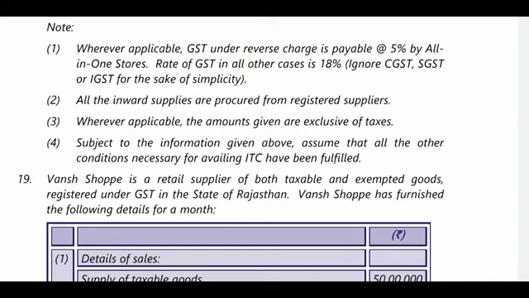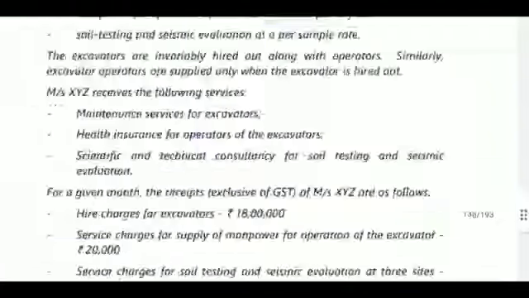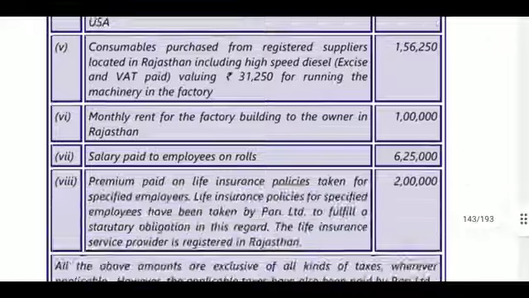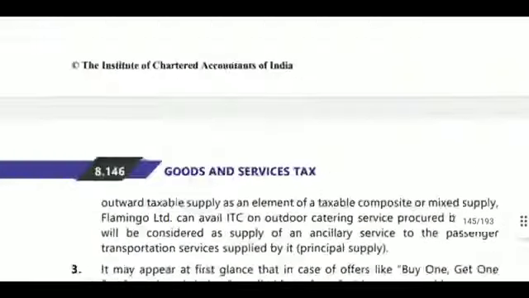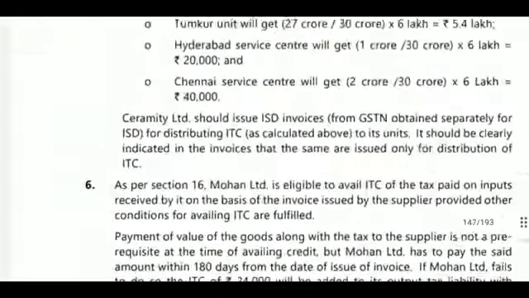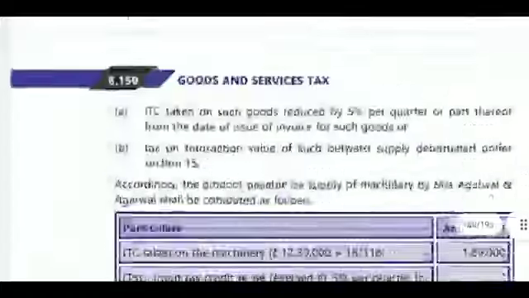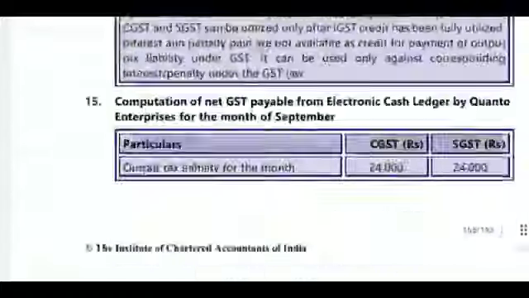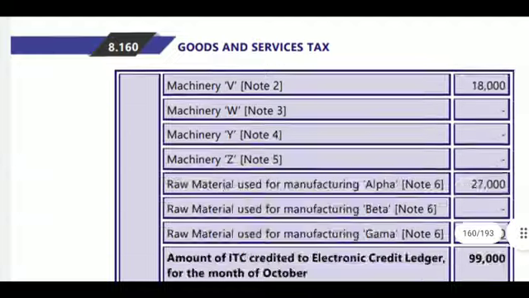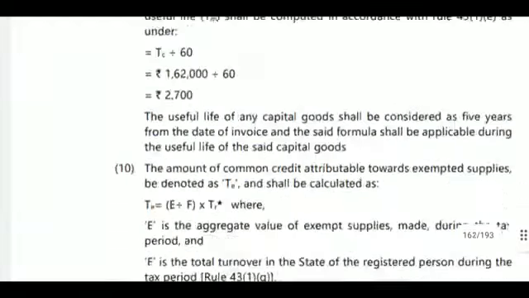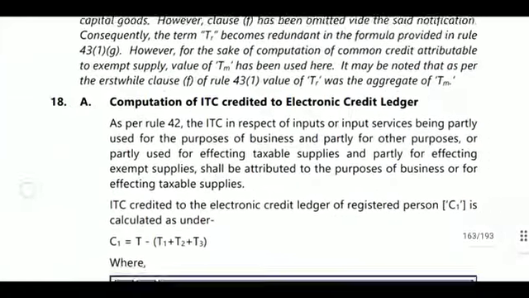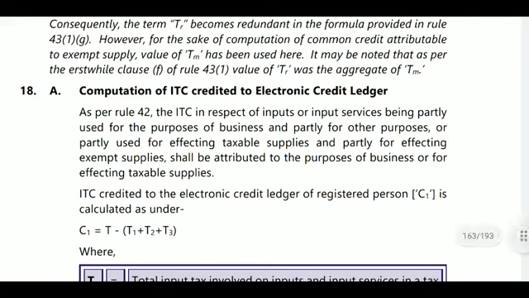So we will calculate the amounts. First of all, the answer will be for question number, I think it is the 18th question. So, 18th question answer. What is there in the 18th question? Computation of ITC credit to the electronic credit ledger. It will be calculated as per Rule 42. What is there in Rule 42?